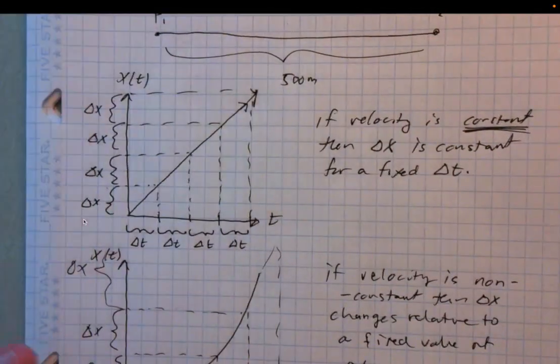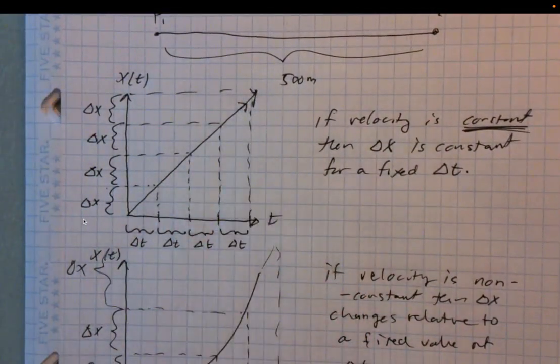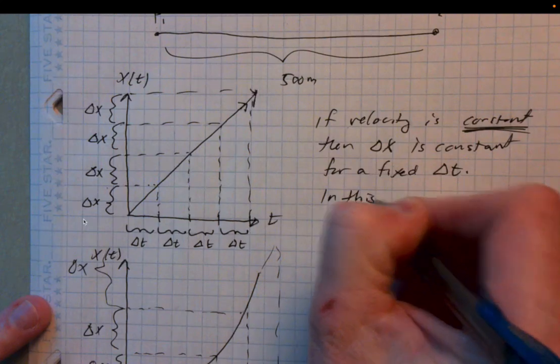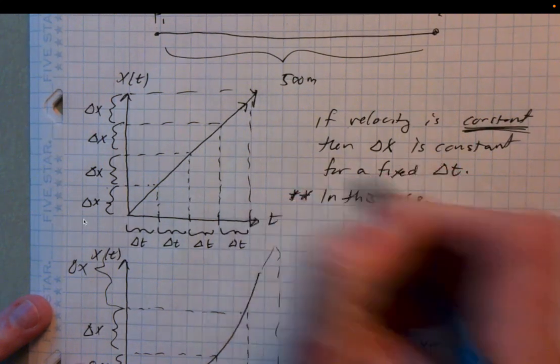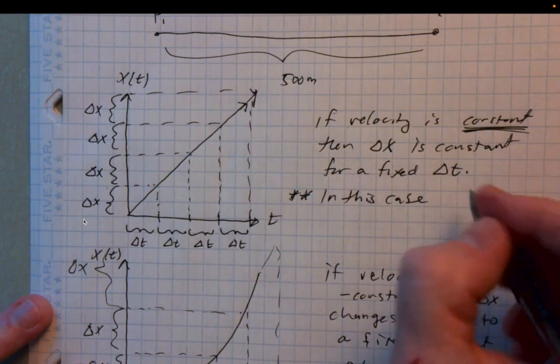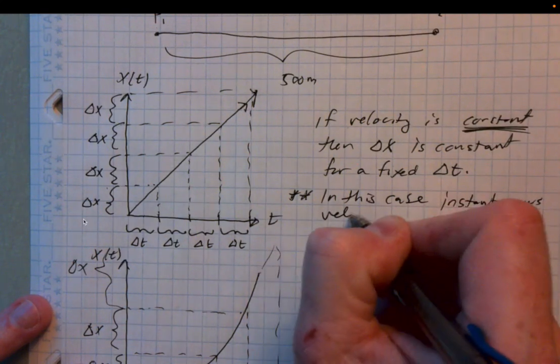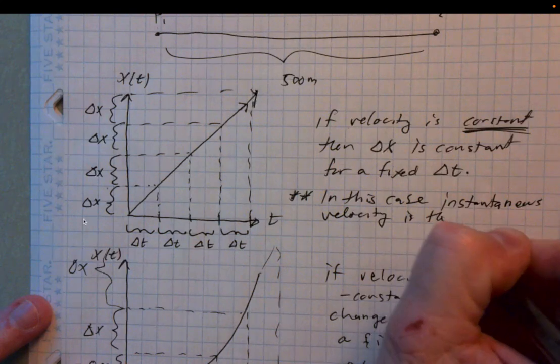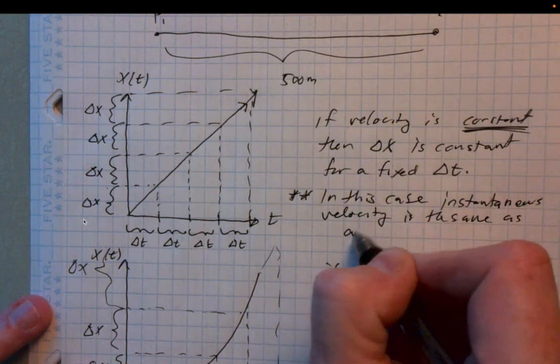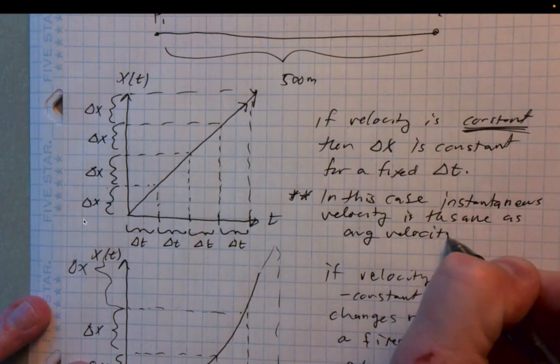Okay? Now, let me just leave this up here for a second. In the case of constant velocity, instantaneous velocity is just equal to the average velocity. So in this case, instantaneous velocity is the same as average velocity. Hopefully that makes sense and is obvious, right?